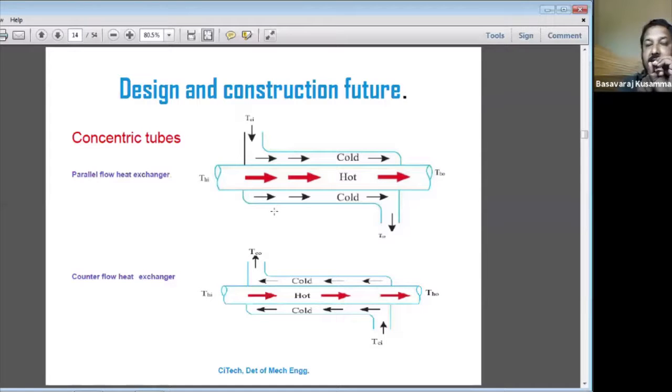Then heat transfer from the hot fluid to the cold fluid takes place. Such a type of heat exchanger is called a concentric tube heat exchanger. This is called a parallel flow heat exchanger. This is called a counter flow heat exchanger. So this is the concentric tube heat exchanger based on design and construction features.